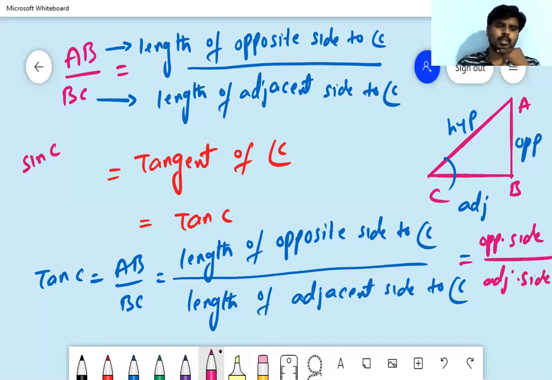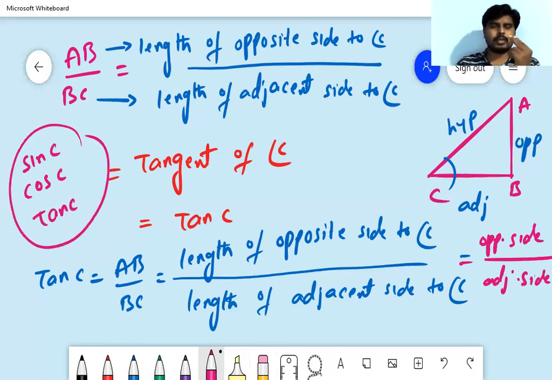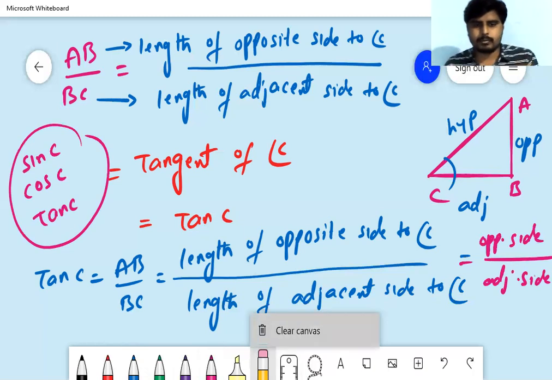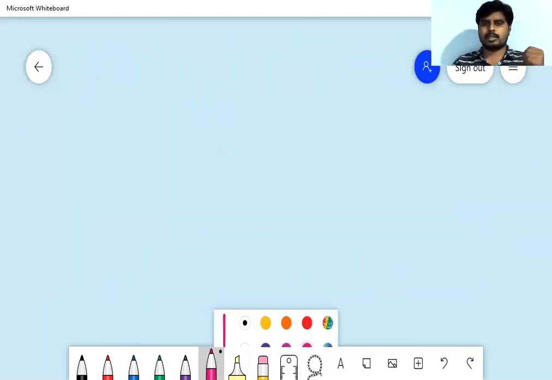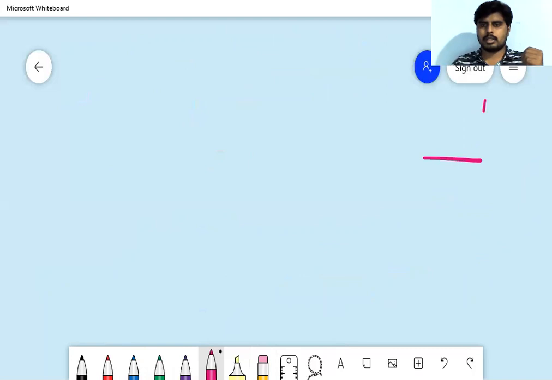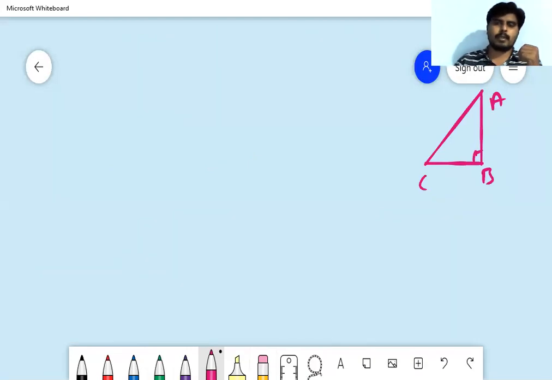So how many are over? Sin C is over, cos C is over, and tan C is over. We have written 6 ratios, and out of them 3 are over, right? Let's get into the remaining 3. Again, take a right angle triangle ABC, with hypotenuse, opposite and adjacent sides.